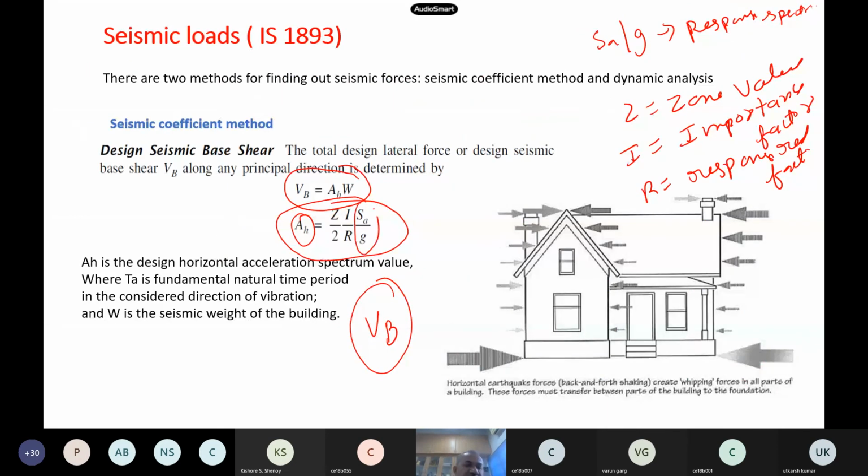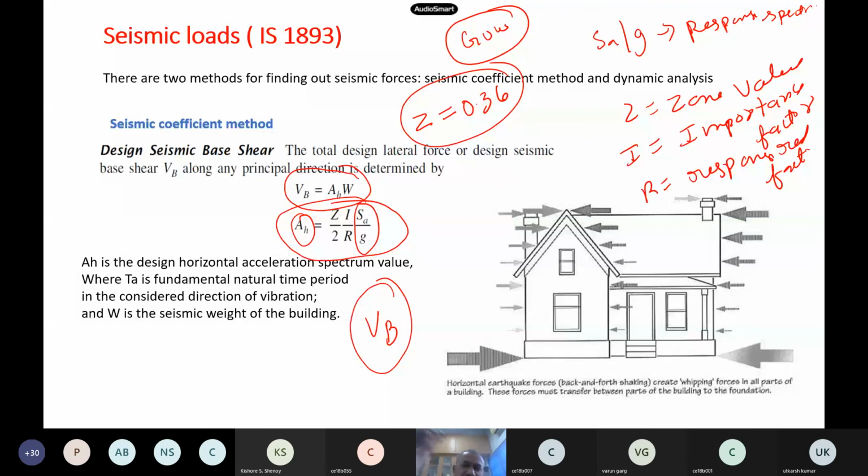Now suppose I am designing a hospital in Northeast India, like Guwahati. What will be the Z value in Guwahati? You remember that seismic zone map I showed you. The Z value is 0.36. It is available in that map.